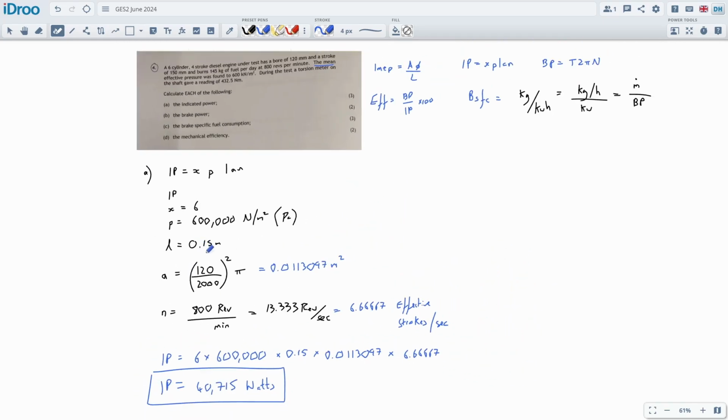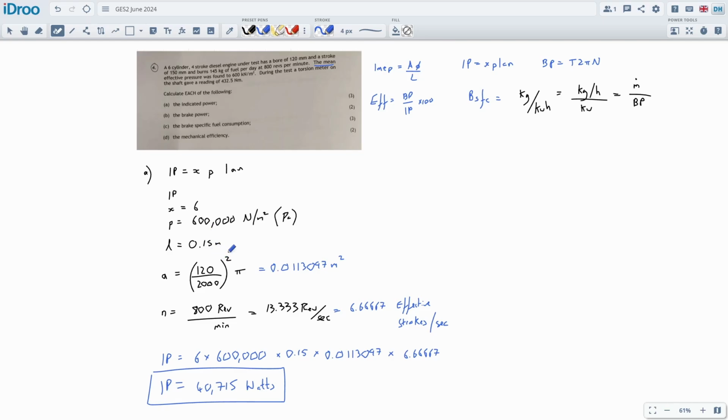Okay. Just trying to see if I can check that, because it's quite a small wattage, isn't it? We're used to seeing millions on these. Let's see. It's a 6-cylinder, 4-stroke diesel engine, as the bore is 120 mil. Just making sure I haven't made any mistakes. Yeah, it's only 12 mil. Yeah, it's a small one.